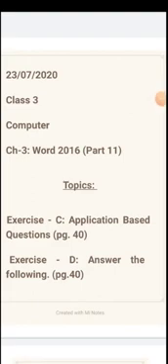Class 3 Computer, Chapter 3, Word 2016, Part 11. Topics for today are Exercise C, application based questions given on page number 40. Exercise D, answer the following, given on the same page, that is page number 40.